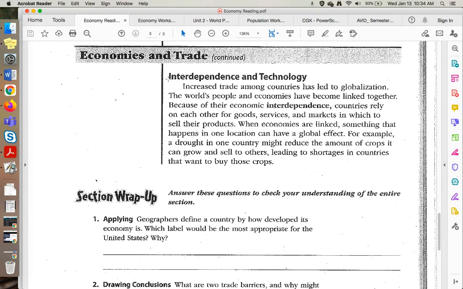Interdependence and technology. Increased trade among countries has led to globalization. The world's people and economies have been linked together. Because of their economic interdependence, countries rely on each other for goods, services, and markets in which to sell their products. When economies are linked, something that happens in one location can affect the globe. For example, a drought, which is when there's not enough rain for crops to grow, in one country might reduce the amount of crops it can grow and sell to others, leading to shortages in countries that want to buy those crops.